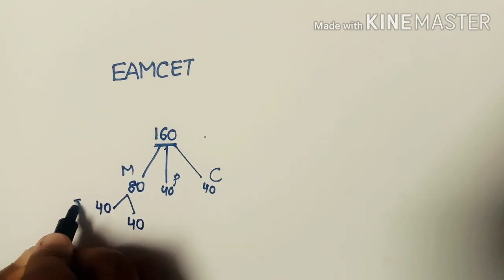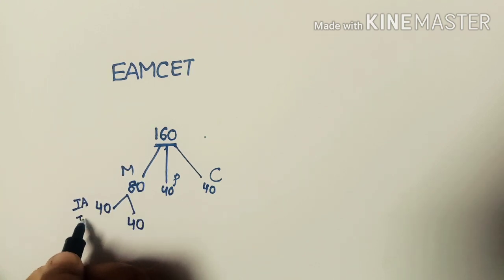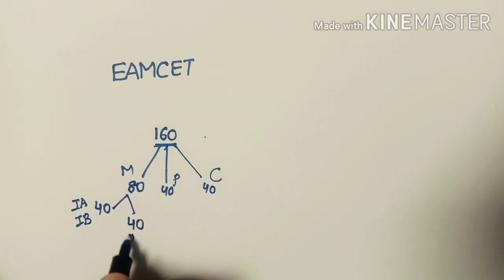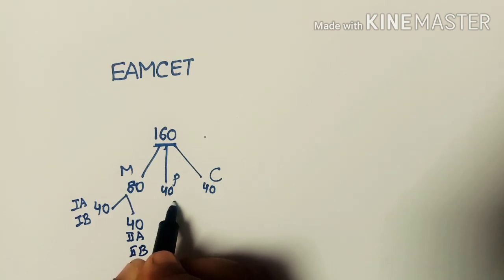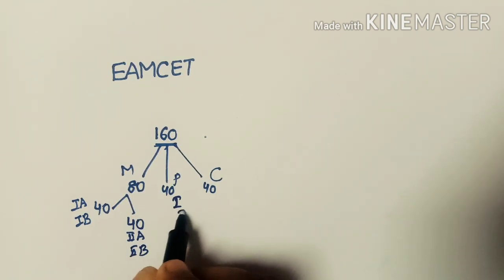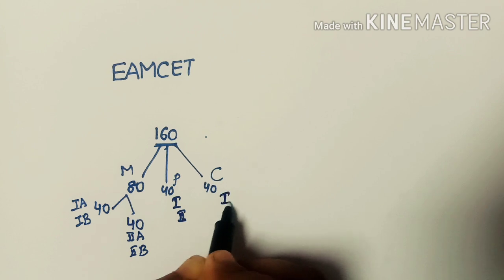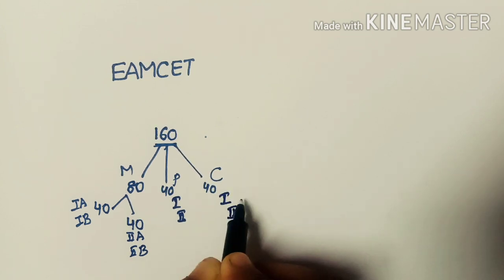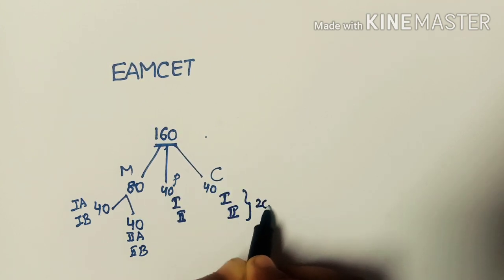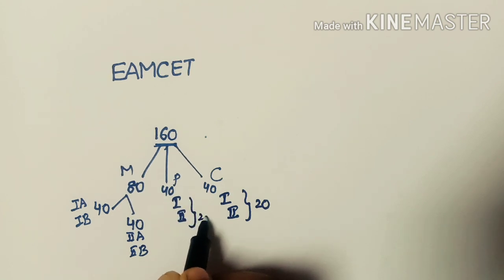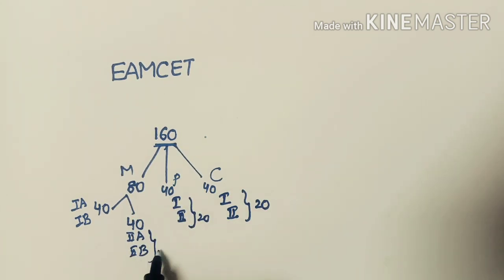In mathematics, 40 from first year and 40 from second year. In first year, 20 from 1A and 20 from 1B. In second year, 20 from 2A and 20 from 2B. And in physics, 20 from first year and 20 from second year. In chemistry also, 20 from first year and 20 from second year.